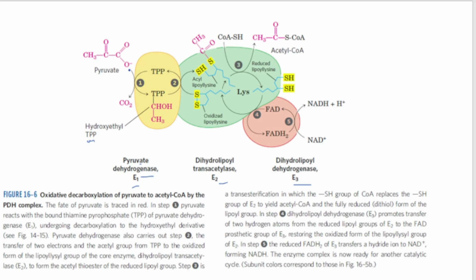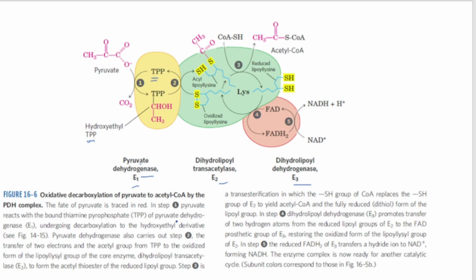You can see here the pyruvate which is present, and from here there is removal of CO2, and this TPP is being converted into hydroxyl ethyl TPP. Now for the conversion of this hydroxyl ethyl TPP back into TPP, the second enzyme, or second step, is involved.